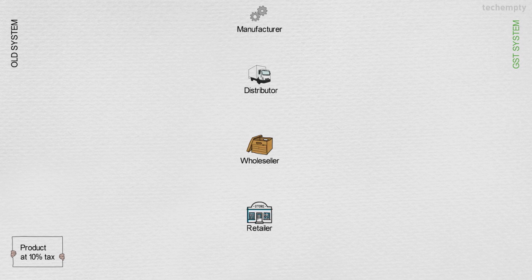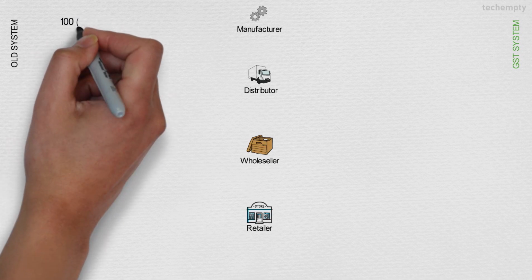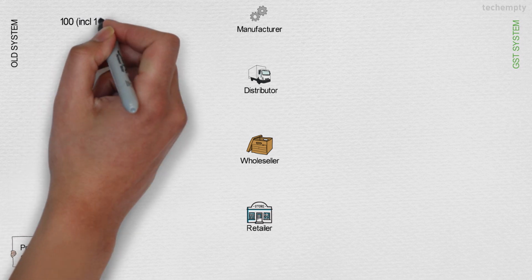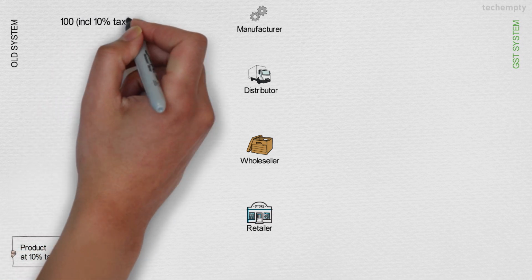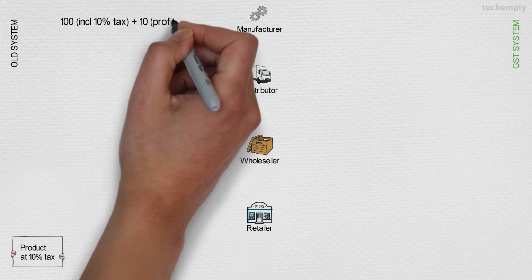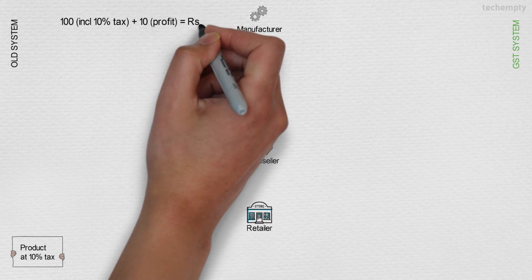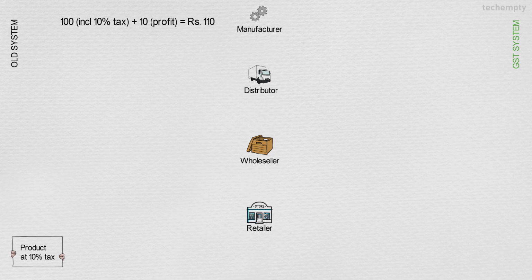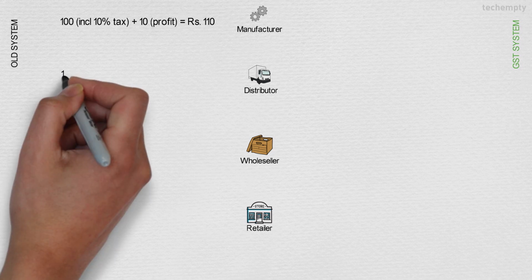Now let us see the major differences between the old tax system and the new GST system. And for easy math, I am taking the flat tax rate as 10%. Let us consider the old tax system. Firstly, the manufacturer gets the goods for 100 rupees. It includes 10% tax, which is approximately 10 rupees. Now he adds his profit of 10 rupees and sells the final product to the distributor for 110 rupees.